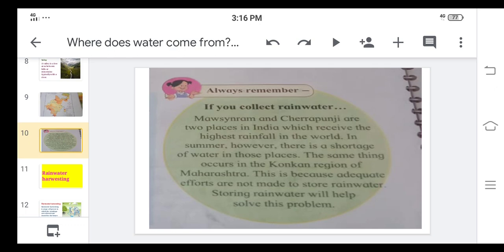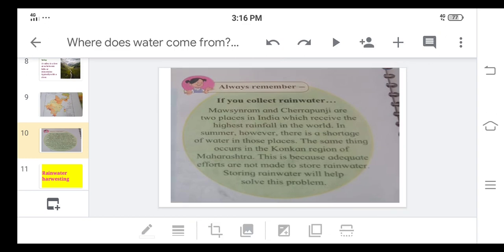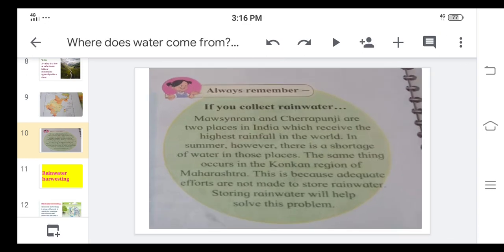So let us see, Mausinram and Cherrapunji are two places in India which receive the highest rainfall in the world. These two places are present in India which receive very much rainfall every year. But in summer, however, there is a shortage of water in those places.